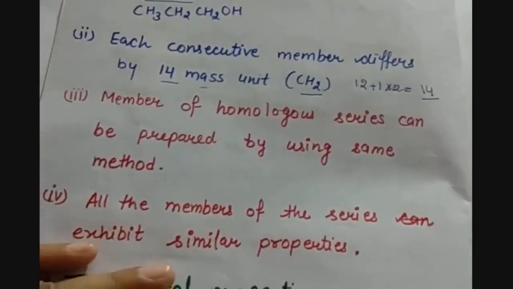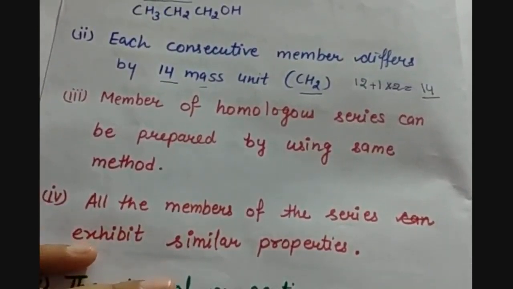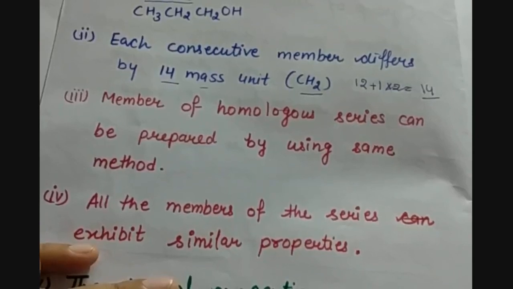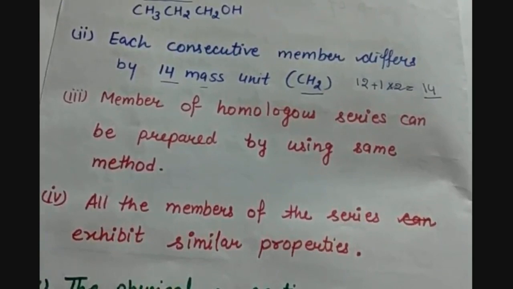Then the next property is that members of a homologous series can be prepared using the same method, or you can say the same general formula. Like for the alcohol group, we had CnH2n+1OH. So that was the general formula for that homologous series.